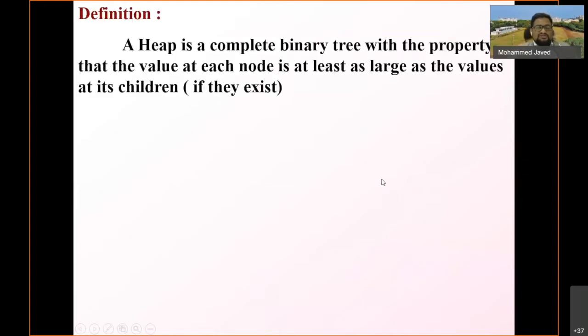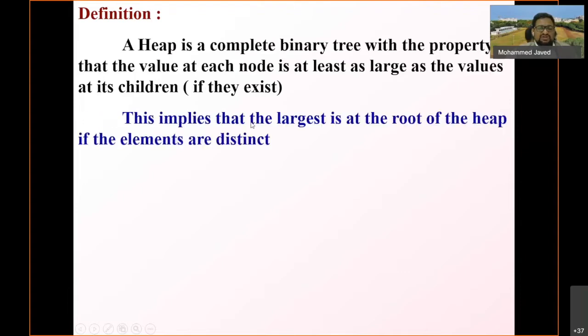Now let us see the definition of a heap. A heap is a complete binary tree with the property that the value at each node is at least as large as the values of its children, if they exist. So overall, the value at the parent should be greater than its children.